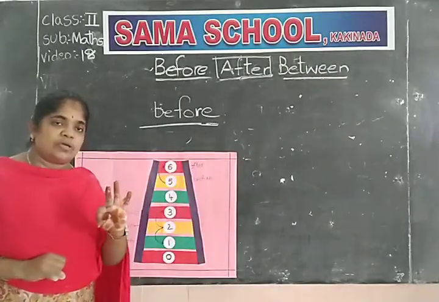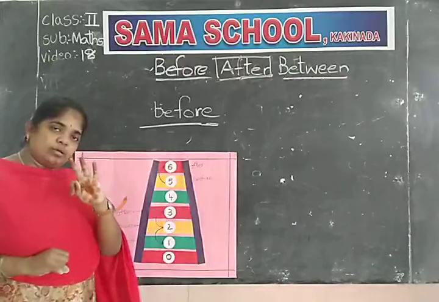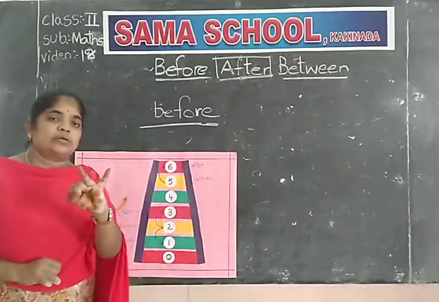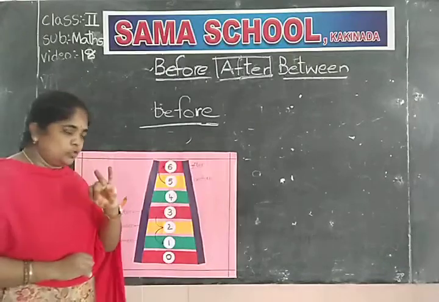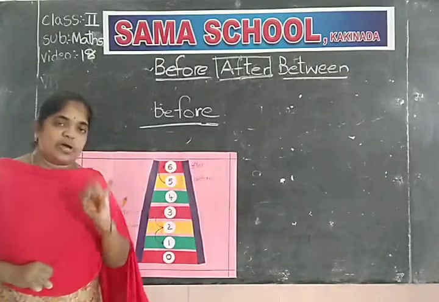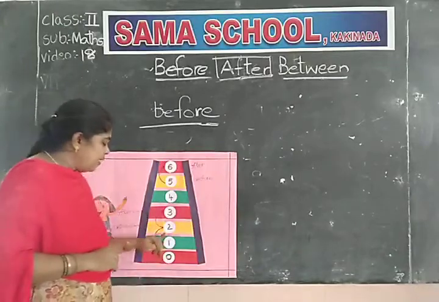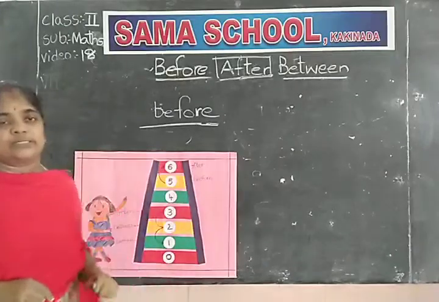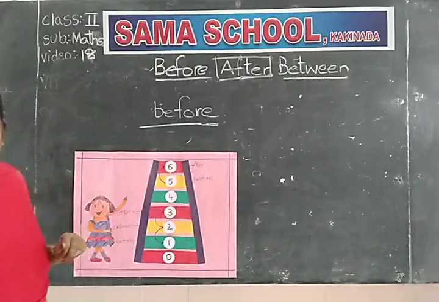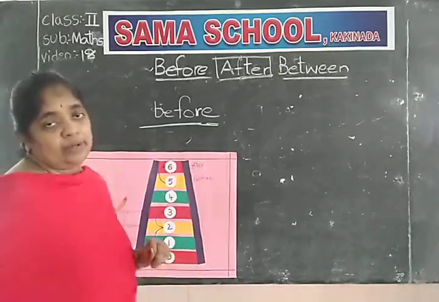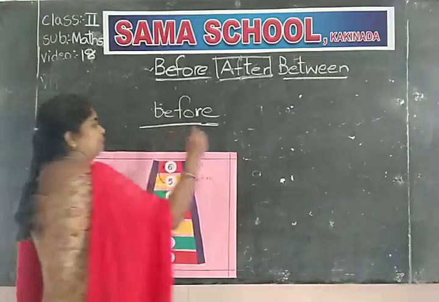Close one more finger. 3 before 2, so we have to decrease one number. 2 before 1. 1 before 0. No numbers. So if you want to get the before number, we have to decrease one number from the given number.